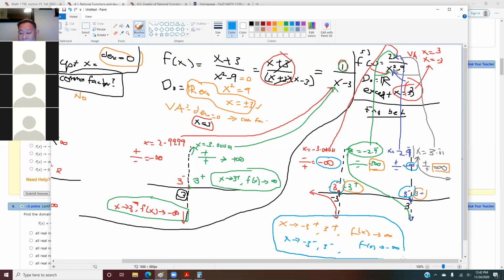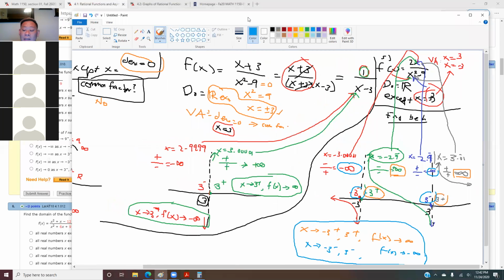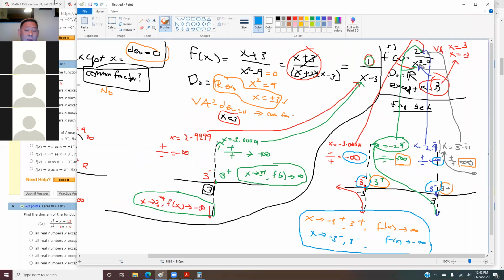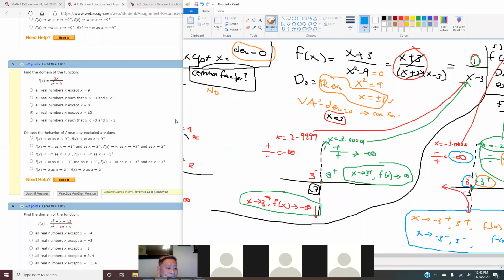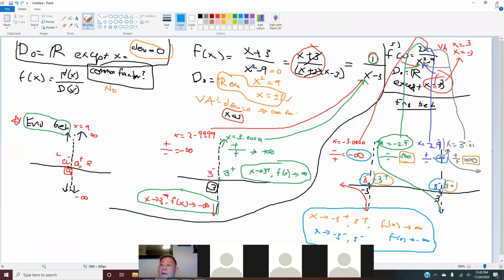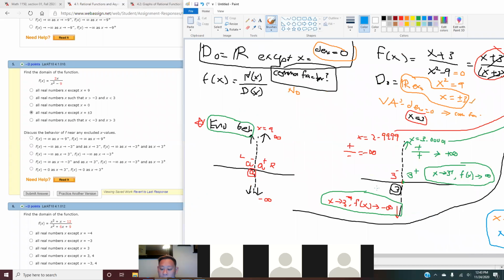And if you are going to calculus, this is what we call a limit. So when you go to calculus, make sure you know how to write it. So which one do you think is the right answer in this case? A, B, C, D, or E?